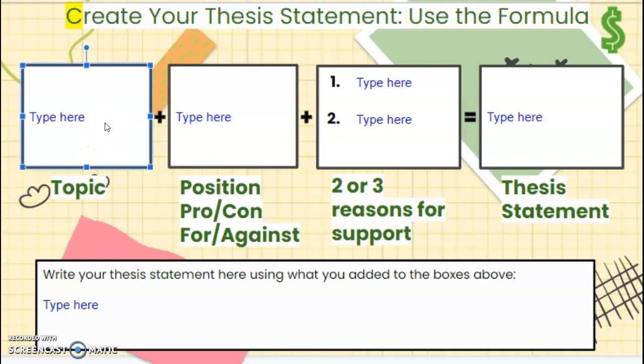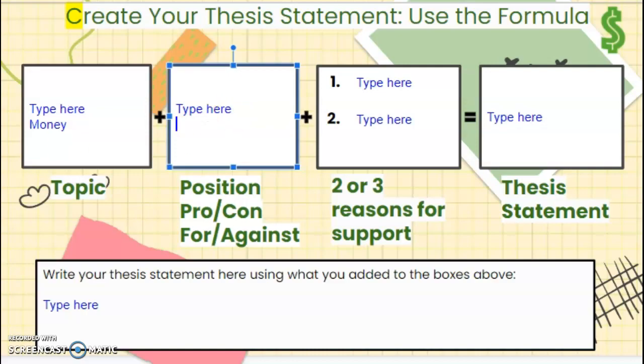Now, you have all learned how to create a thesis statement with me. Okay, we're still practicing. The formula is topic, your position, pro or con or for or against, your 2 or 3 reasons, and your final thesis statement. You're going to write it twice, here and here. So your topic, for example, is going to be money, okay, that's the topic.